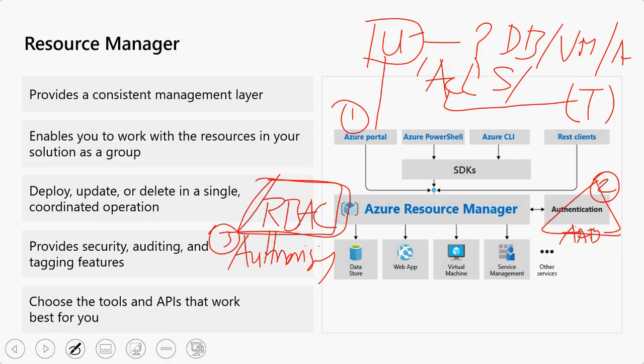At the time of logging in, Azure AD authenticates whether that user is present in the portal or not. Once he is there, it will forward that request to Azure Resource Manager to check what all the places he has got access to at the time of authentication itself.